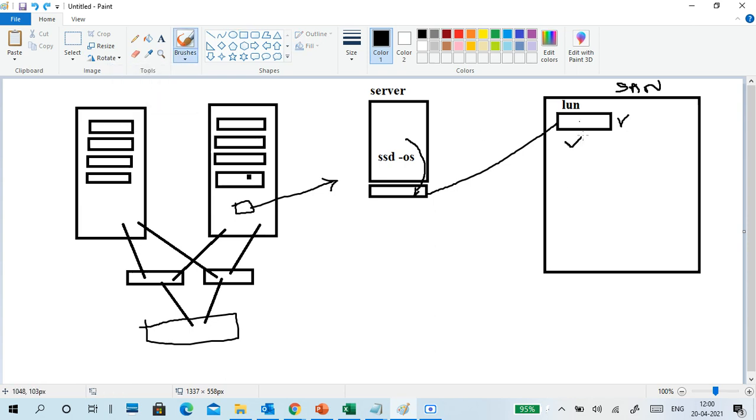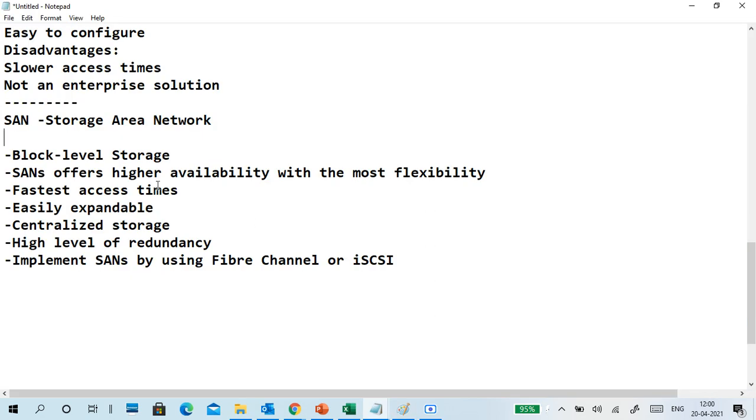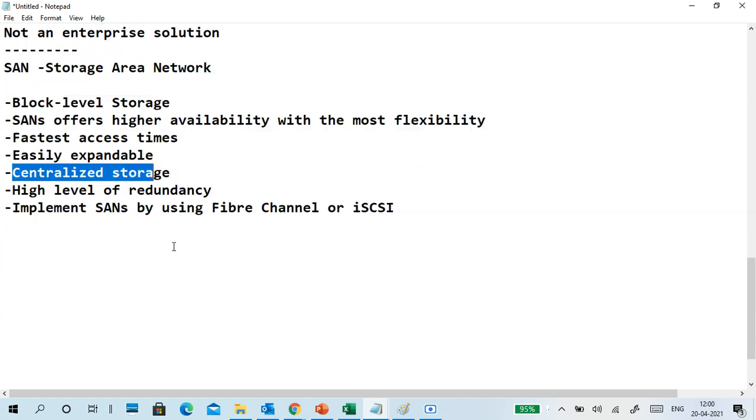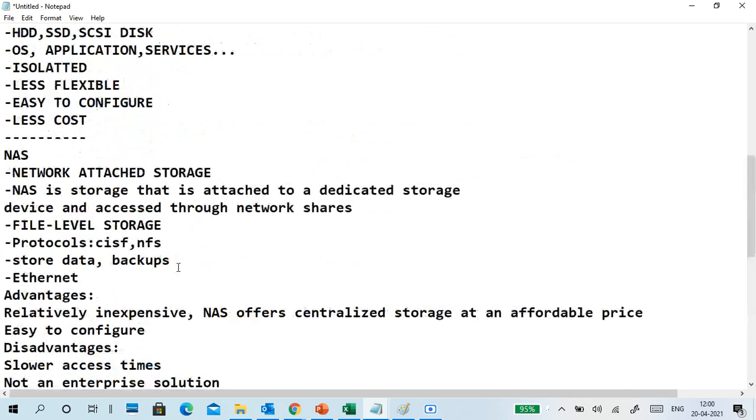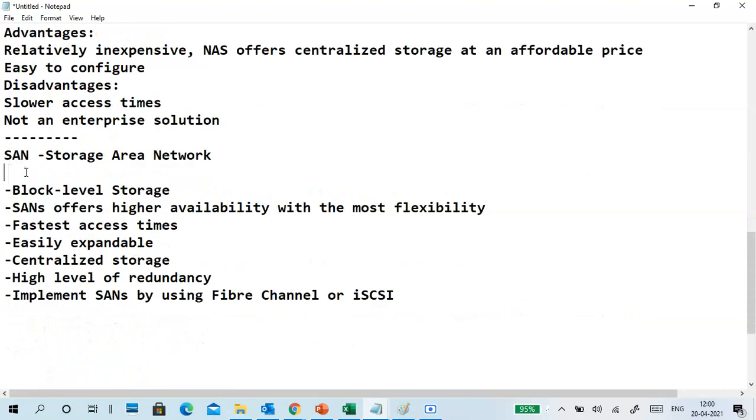What is block level storage? Access the blocks, LUNs connected to the server directly. Okay, it's block level storage. High availability is most flexible. Okay, faster access because of fiber channels. Centralized storage, of course, both are centralized storage. When the question comes up of what is a centralized storage, NAS and SAN, both are centralized storage.